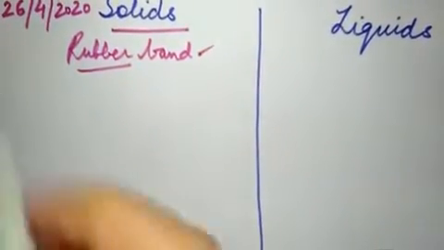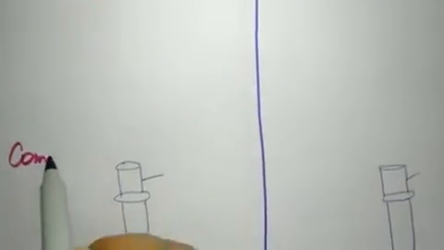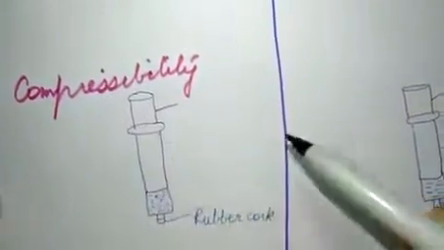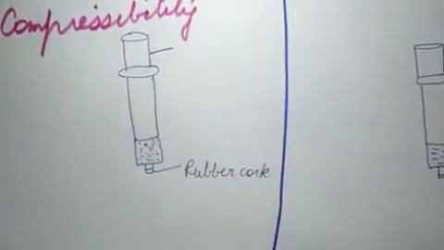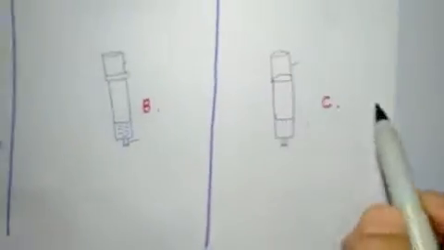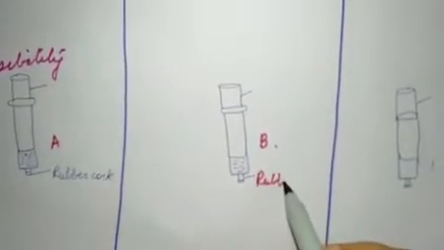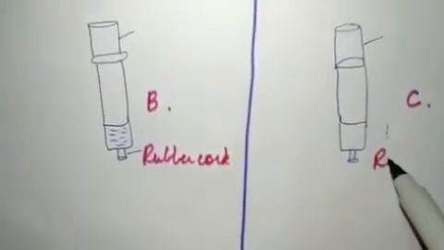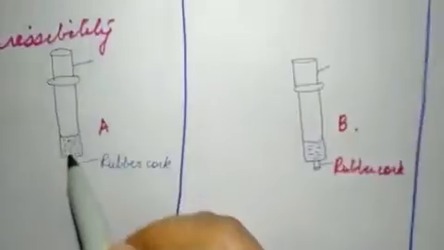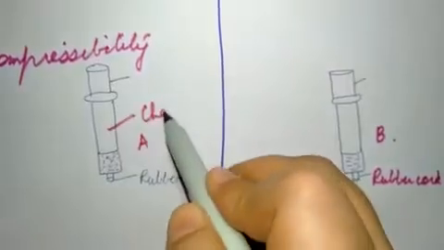Now, the next property is compressibility. We can understand compressibility through this activity. Suppose we take a syringe. We have taken 3 syringes. This is syringe A, this is syringe B, and this is syringe C. And we have a rubber cork here. This is the rubber cork in the syringe. In the first case, this syringe is filled with chalk powder.